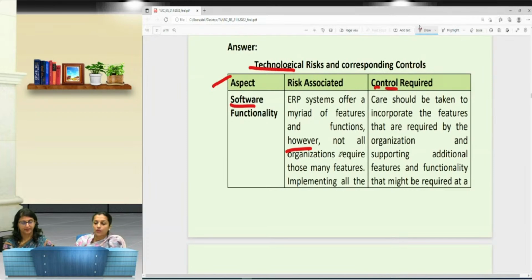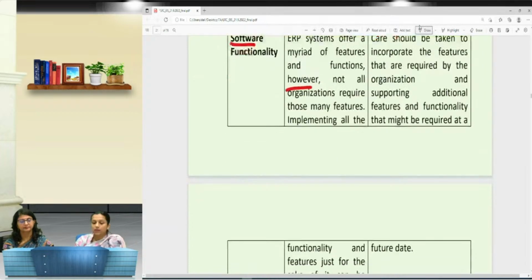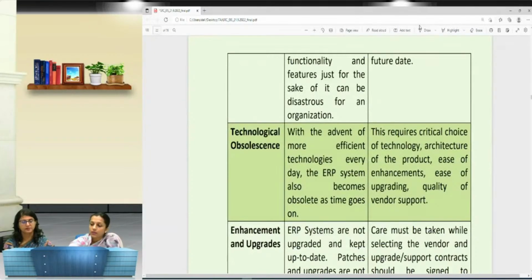I have missed over here, say, the risk related to the technological obsolescence. So my risk and control related to this aspect is missing. So in such type of answer, we expect you to explain through the tabular form. This is the best way to write your answer and it gives you clarity also. Yes, these are the aspects I have written, these are the risks and vis-a-vis controls related to them. In that case, presentation is good, all the points are there, and there is no chance that your marks can be lost.